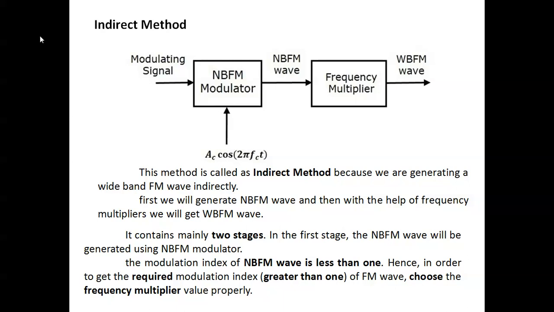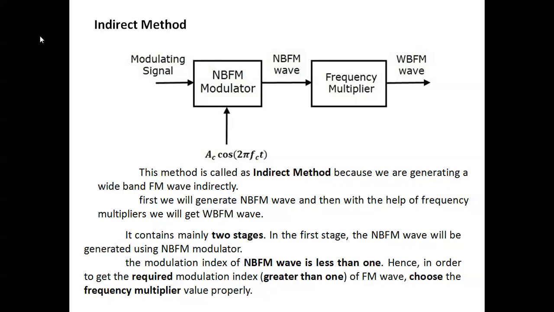This way of process we call indirect. Do you understand what I say? Direct means we directly generate wideband, but in indirect we first generate narrowband FM and then generate wideband FM. That is called the indirect method. How do we generate narrowband FM? The narrowband FM modulator is a product modulator, which we already saw in narrowband generation.